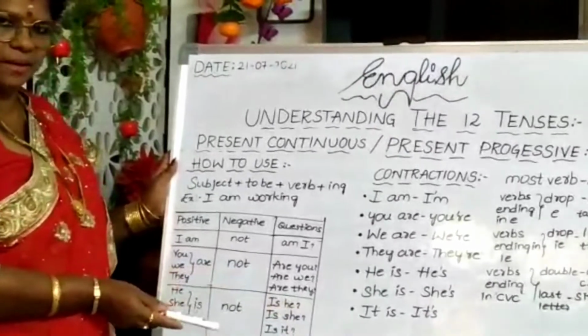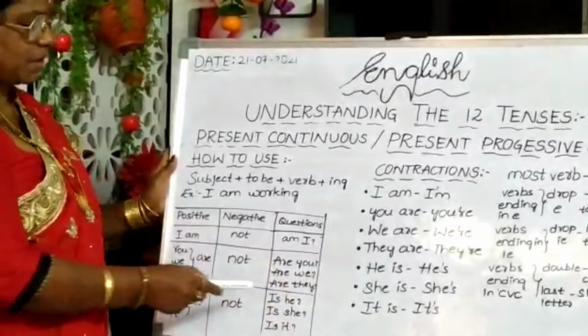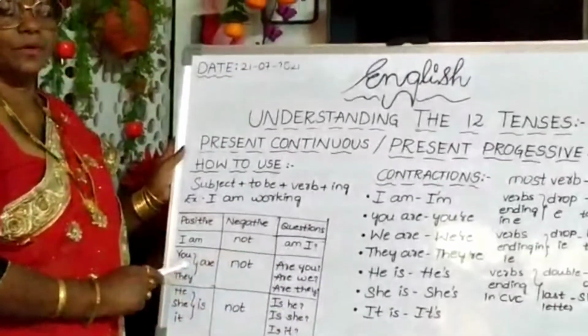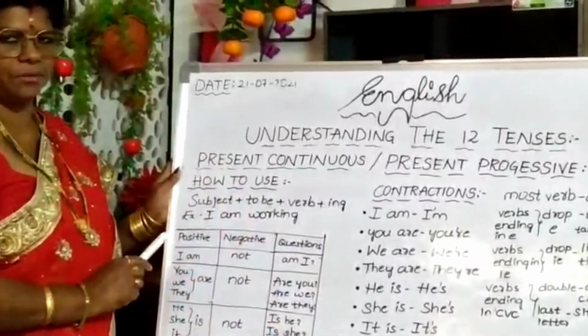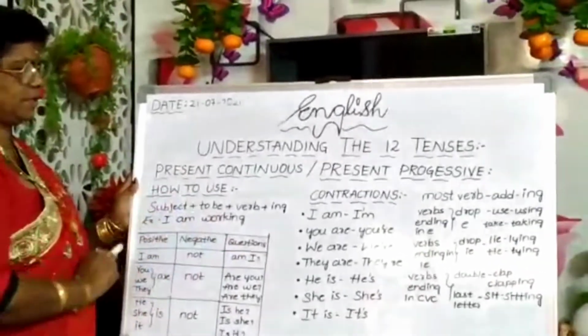Is he late today? Question mark. Is she late today? Question mark. Is it correct? Question mark. Like that, questions we can frame according to this order. How? Positive, negative, questions. Then